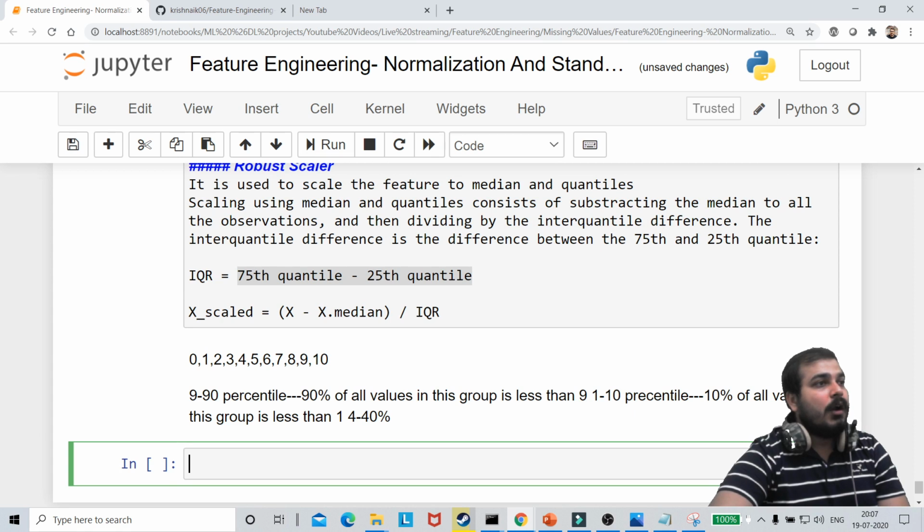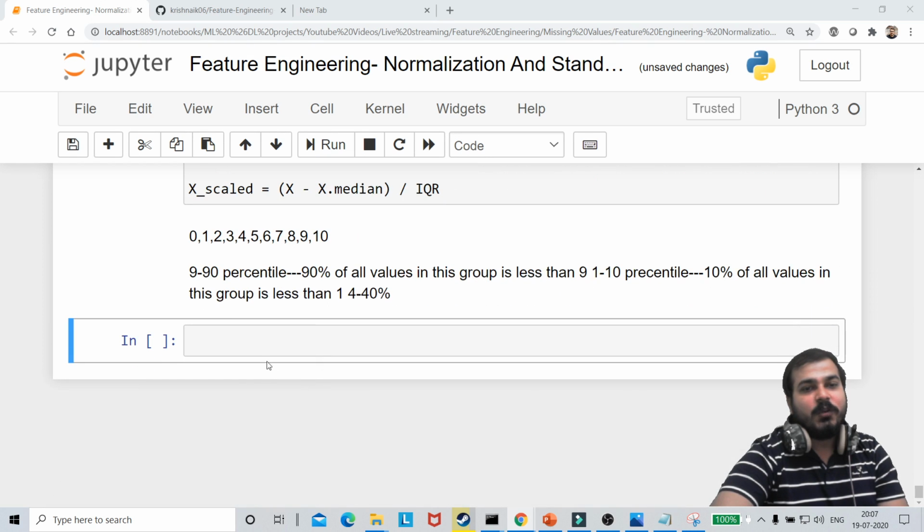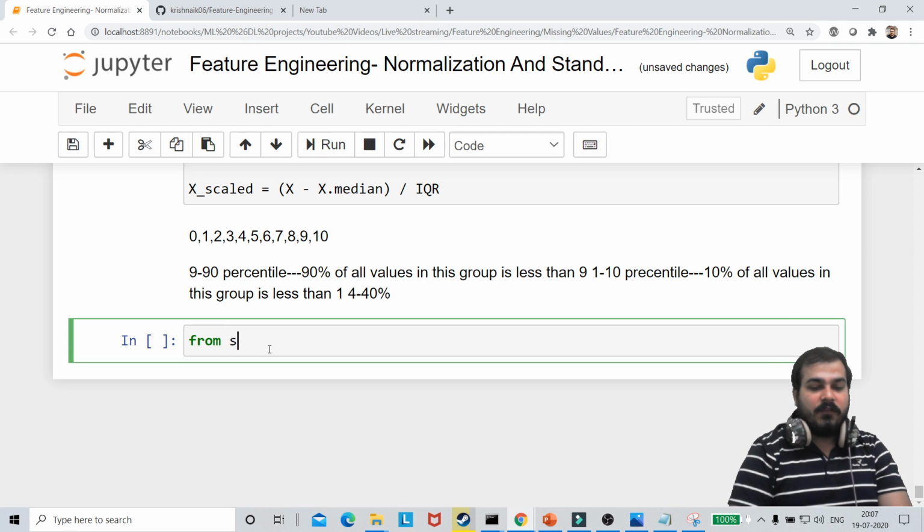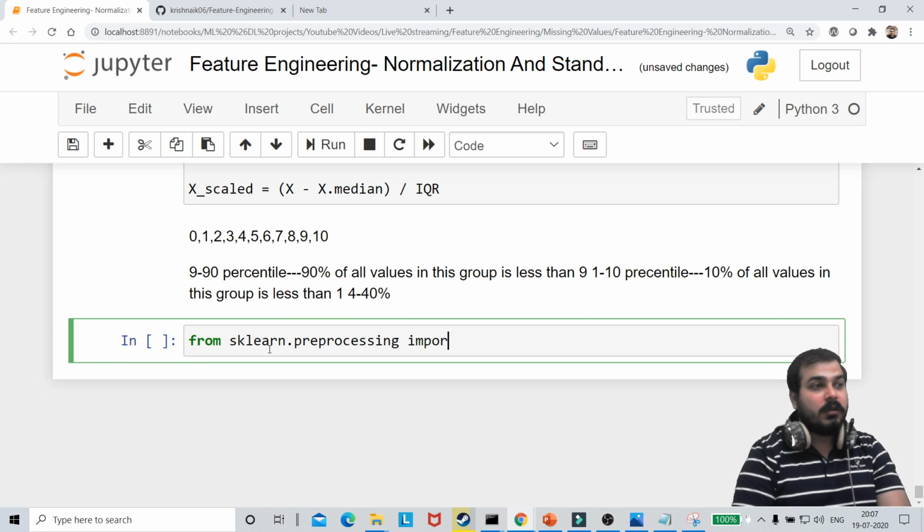But now we will solve this with the help of coding. So let's go ahead. In order to do this, we use from sklearn.preprocessing import RobustScaler.